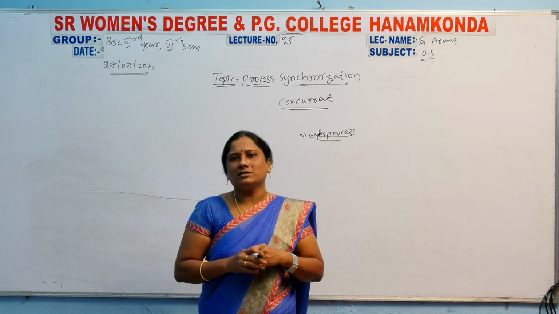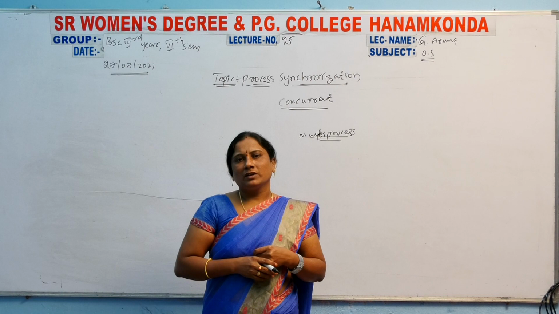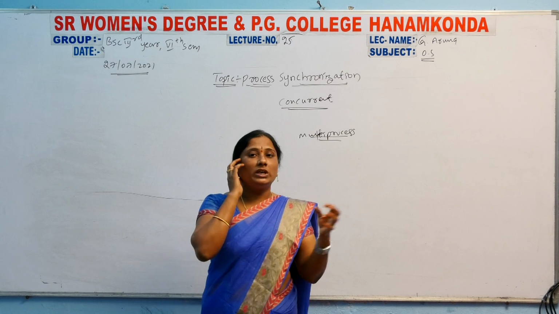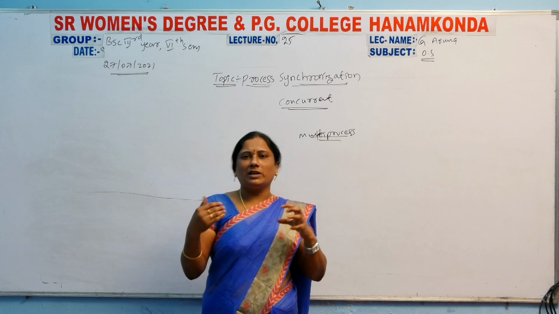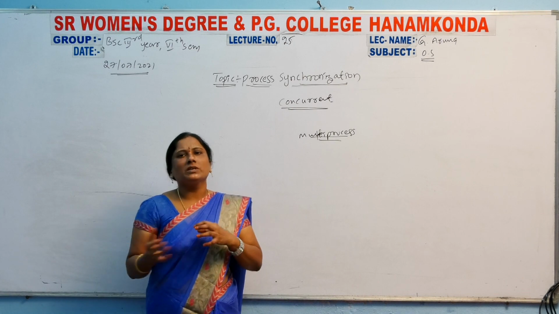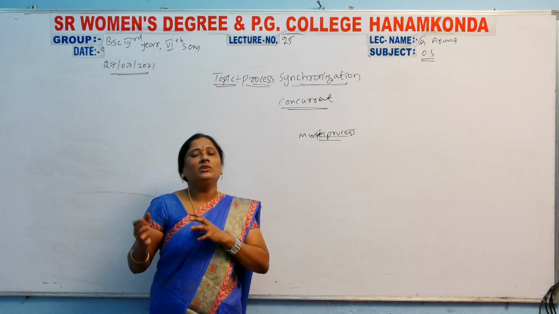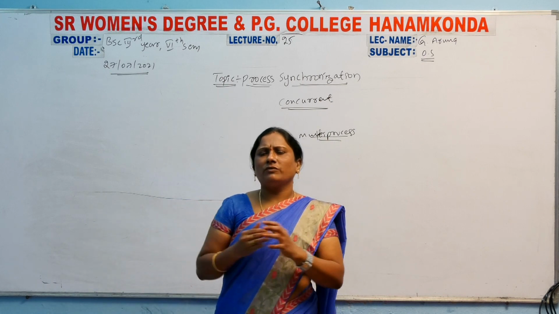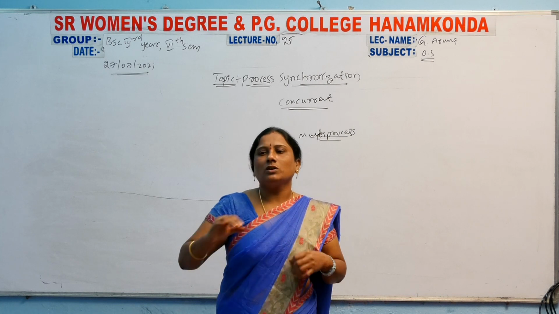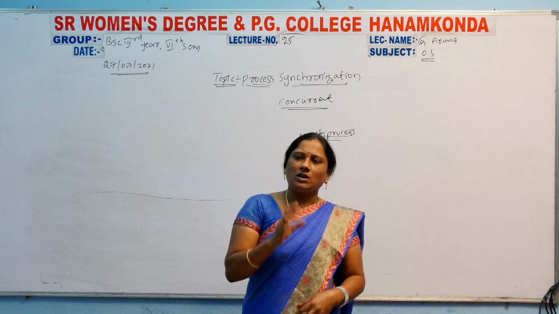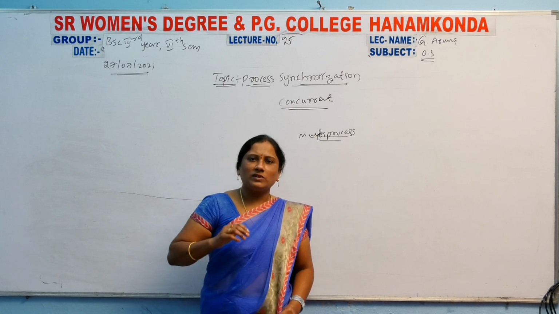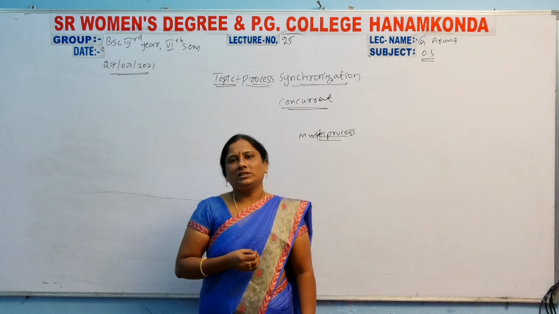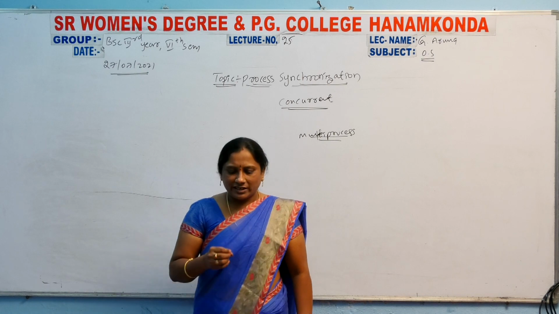So that is a concurrent process, and the result will be inconsistent.